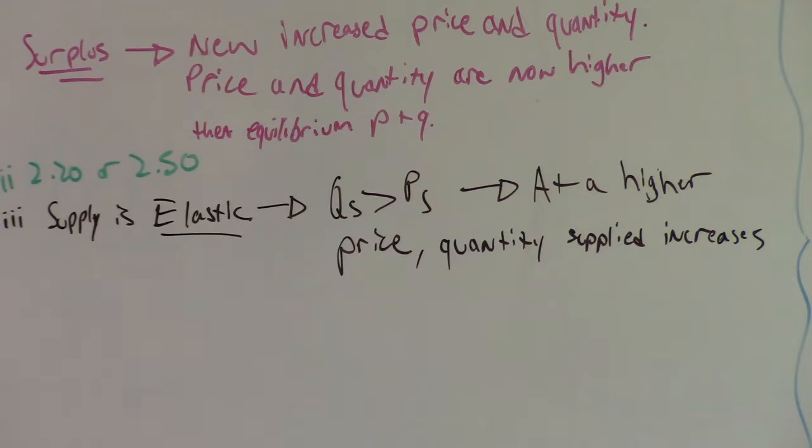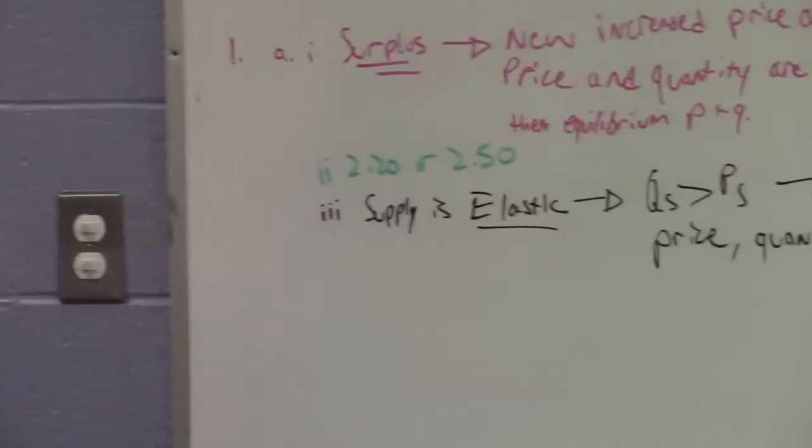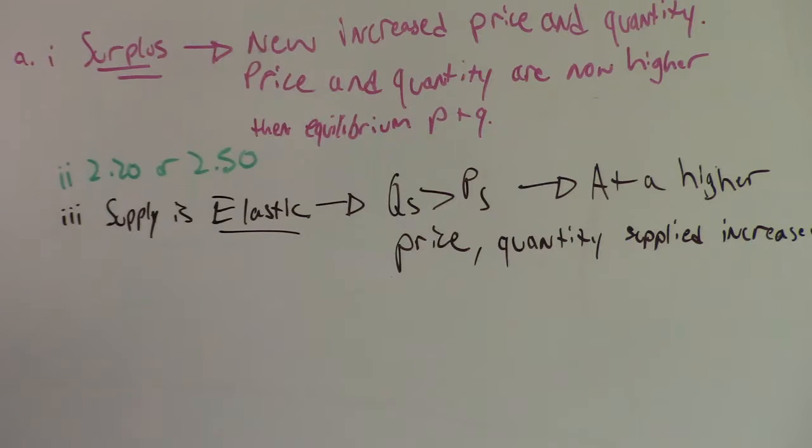Would they be willing to supply more or less because of that increase in price? If it's price elastic, they would be willing to supply less. More. Right, more is correct. So, yes, that is correct.